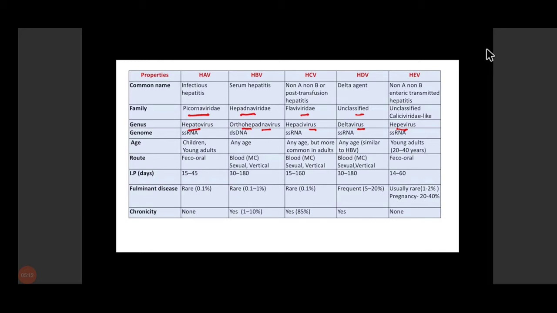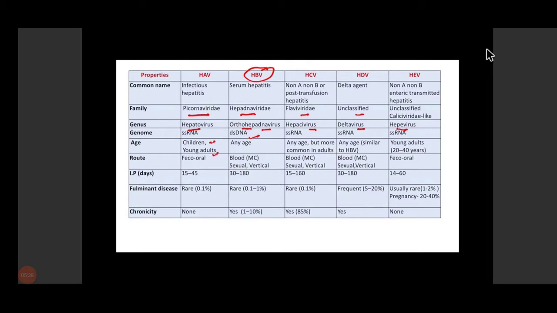If we see the genome, then except HBV, all other viruses are RNA viruses. Hepatitis B virus is a DNA virus, while HAV, hepatitis C, hepatitis D, and hepatitis E viruses are RNA viruses. If we see the age group affected, hepatitis A mainly and commonly causes infection of children, followed by young adults.